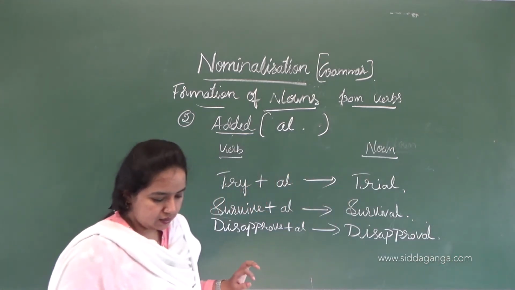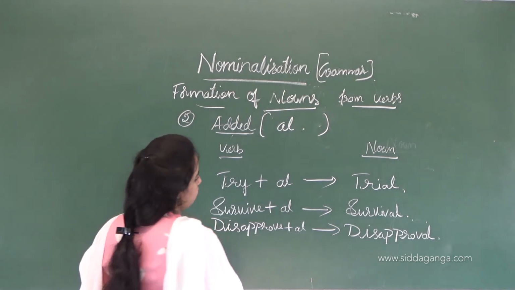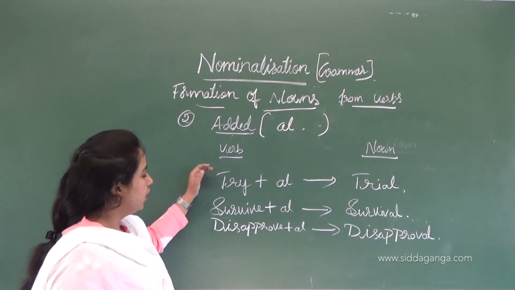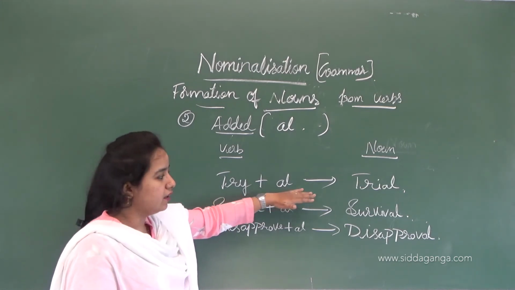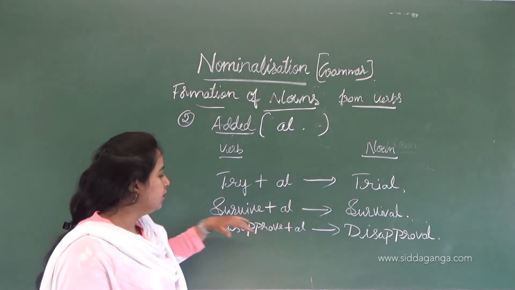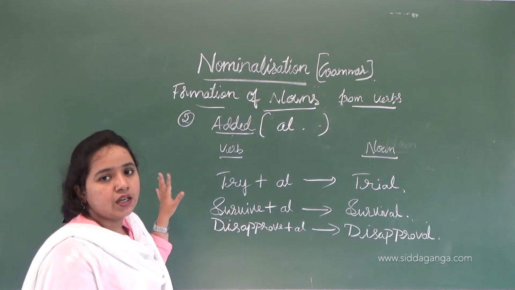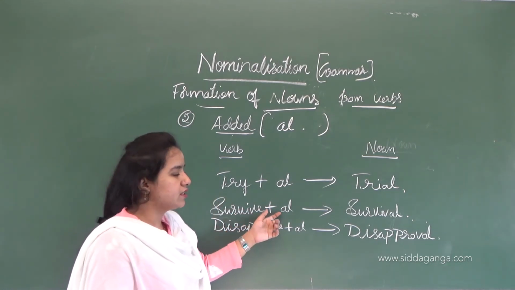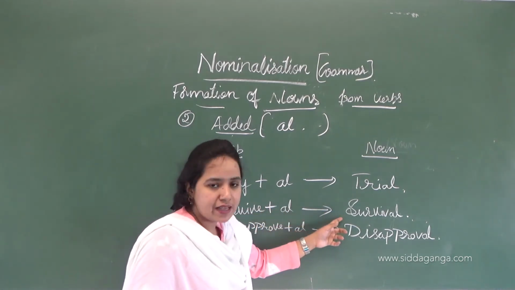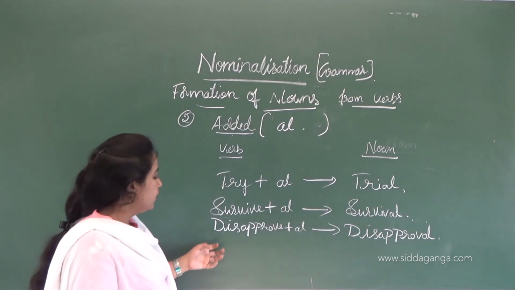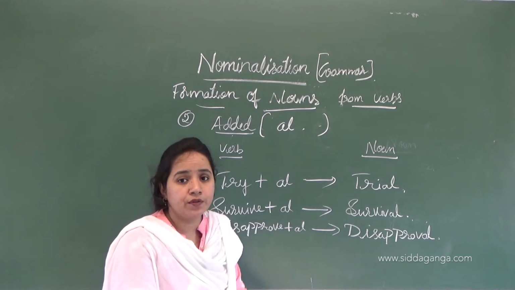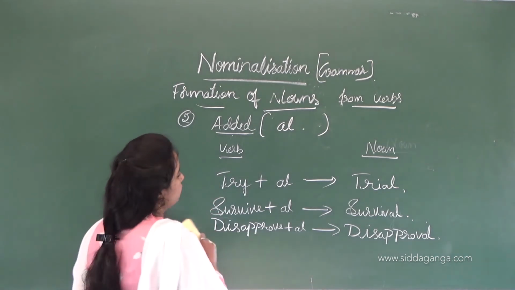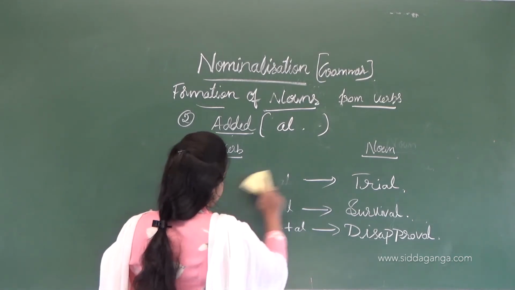So this is about the verb try, plus if we add the suffix AL, then it gives a noun called trial. Then survive, it is an action word. If we use the suffix AL, then it gives survival, that is a noun. Then disapprove plus AL gives a noun called disapproval.